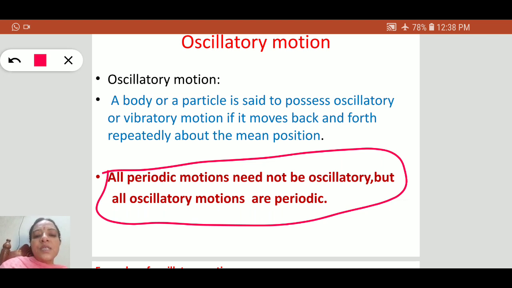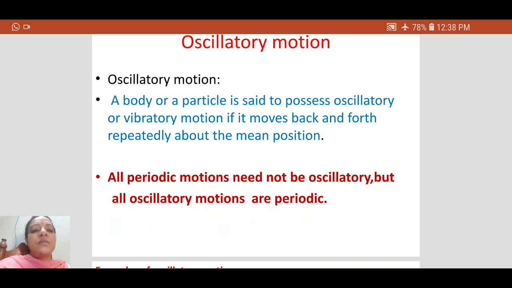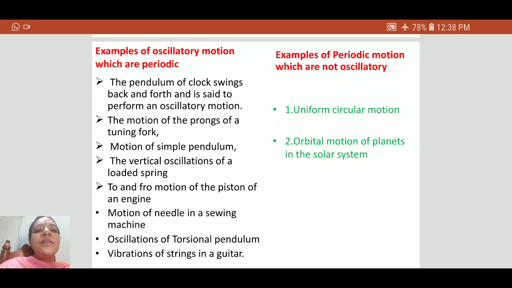See here, the spin of the earth is a periodic motion, but the spin of the earth is not an oscillatory motion. Similarly, if we take the motion of a pendulum, the motion of a pendulum is a periodic motion as well as oscillatory motion. So this is the difference. Like this we can differentiate periodic motions and oscillatory motions. By discussing so many examples we can differentiate these two types of motions.